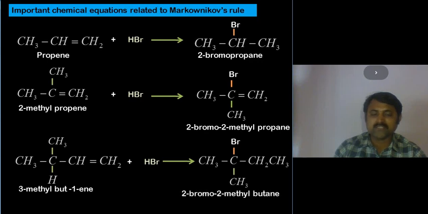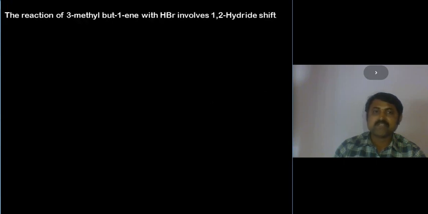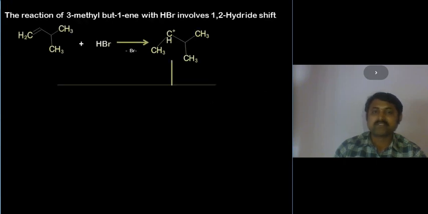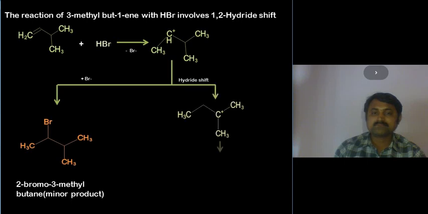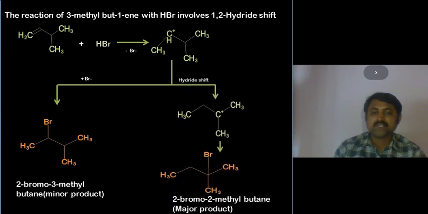So here what happened is that the halogen attacks the carbon which is stable, the tertiary carbon. This is called a hydride shift. So you can see how a hydride shift can be obtained in this equation. So one is the major and one is the minor product.